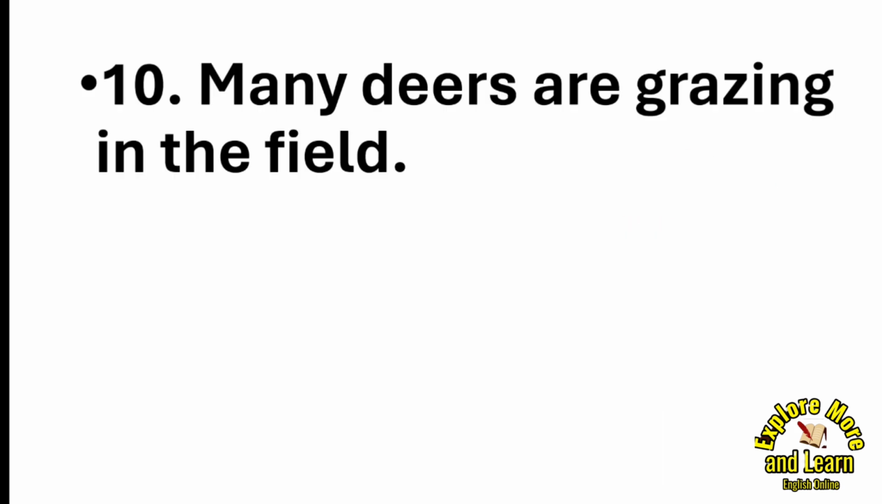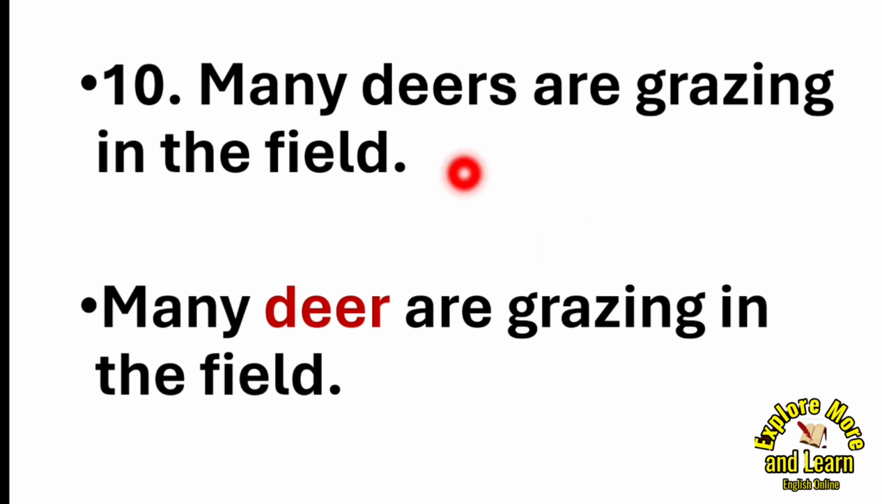Okay. Now the next sentence: many deers are grazing in the field. What is the mistake here in this sentence? Alright, the mistake is deers. So: many deer are grazing in the field, because deer is always deer, whether it is singular or plural. Here many is there, so that means we are talking about plural. So we'll use are, not is. So many deer are grazing in the field.